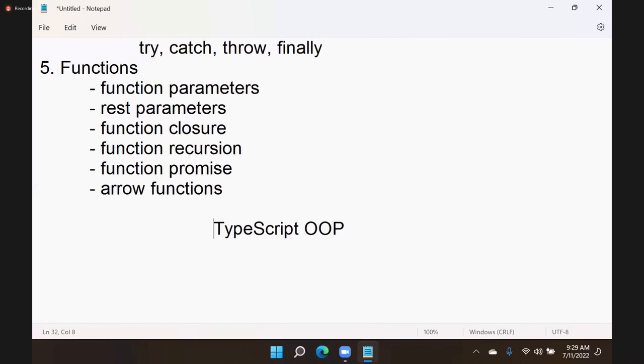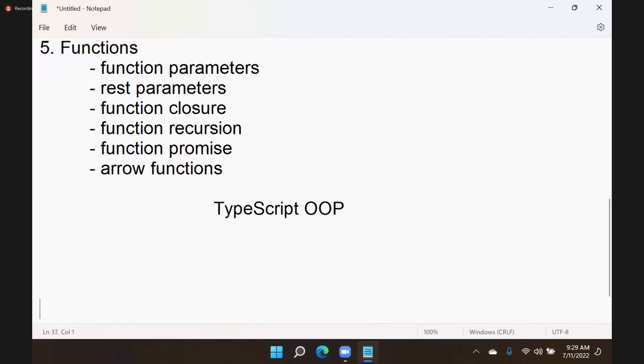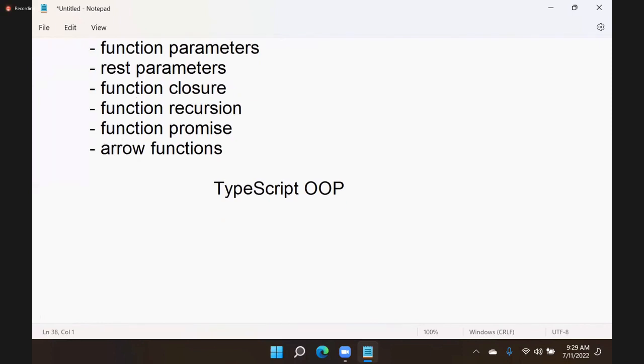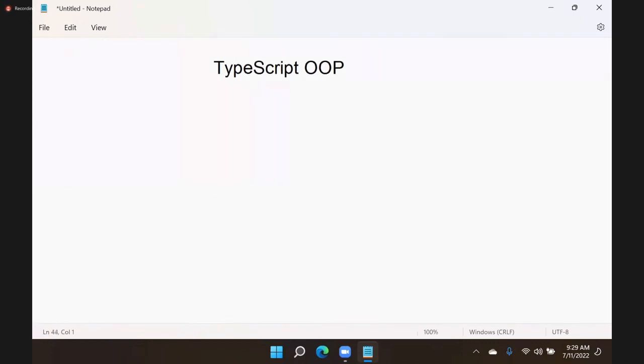We will discuss these points in detail because in JavaScript we don't have complete OOP support, but in TypeScript we have complete OOP support. This is where you have to clearly learn everything in detail. Actually, I don't need to give an introduction. I hope you know.